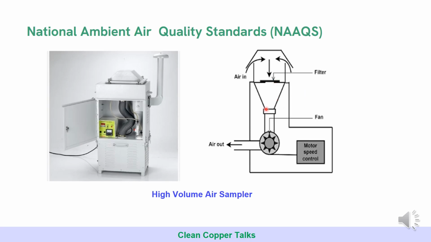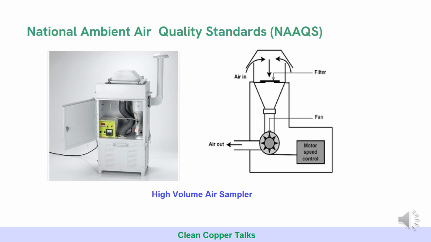Then there will be impingers, which are not shown here. Impingers will have different types of solvents. These solvents are used to absorb nitrous oxide, sulfur oxide, ozone, lead, or whatever parameter we want to measure. So the reagents which absorb such parameters are kept in impingers, and then after that the air moves out. So whatever the particulate matter is there, that gets adsorbed over the surface of the filter. Then if there is SOx, NOx or lead or nickel or any other parameter which you want to measure, that gets absorbed in the impinger reagent, and finally the air goes out.